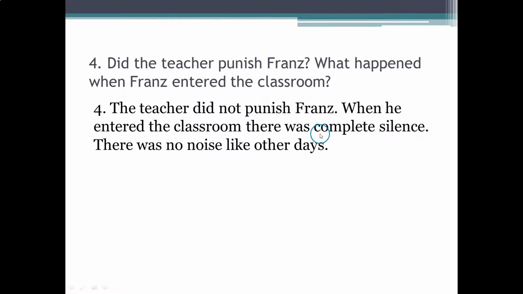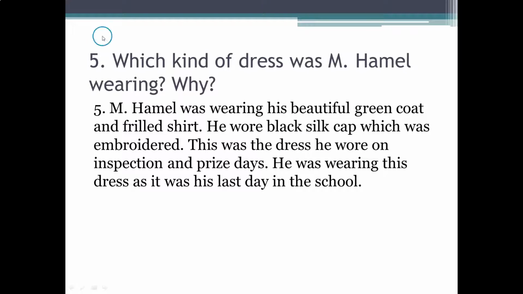When he entered the classroom, there was complete silence. So what happened? There was complete silence. You can underline this part. There was no noise like other days. So you can also underline there was no noise like other days. This also you can underline for the answer.